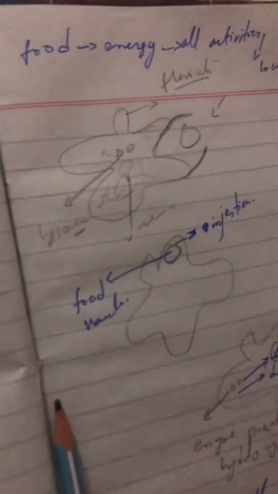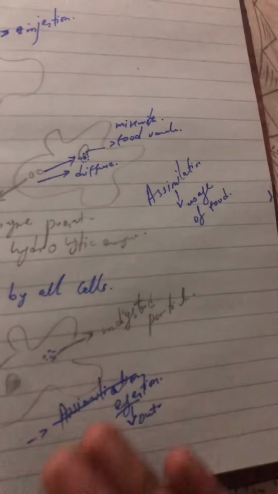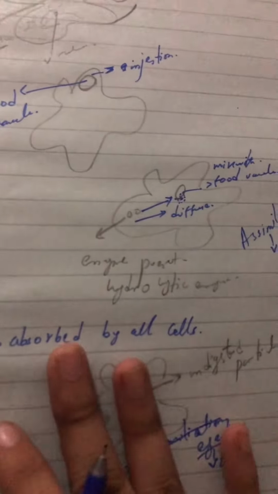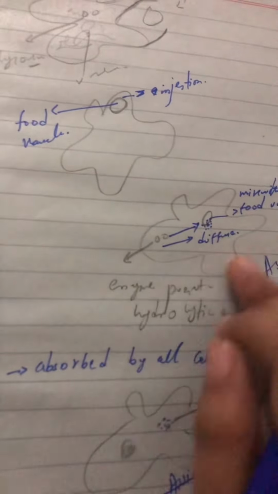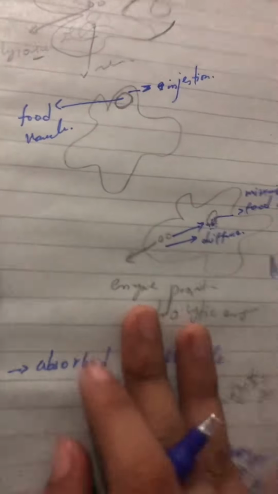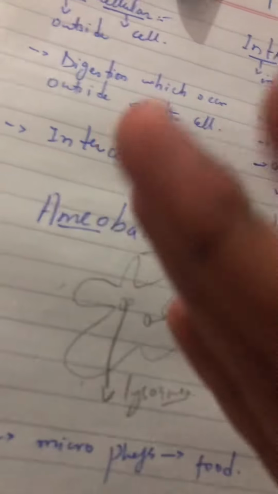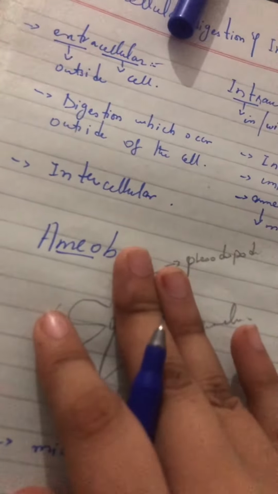So the undigested particles will move outside of the body, that will be called egestion. So that was the intracellular digestion. This will all occur in only one cell. In unicellular organisms, intracellular digestion will occur. In extracellular digestion, as I gave the example of humans, in humans we have extracellular digestion, that will be outside of the cell.